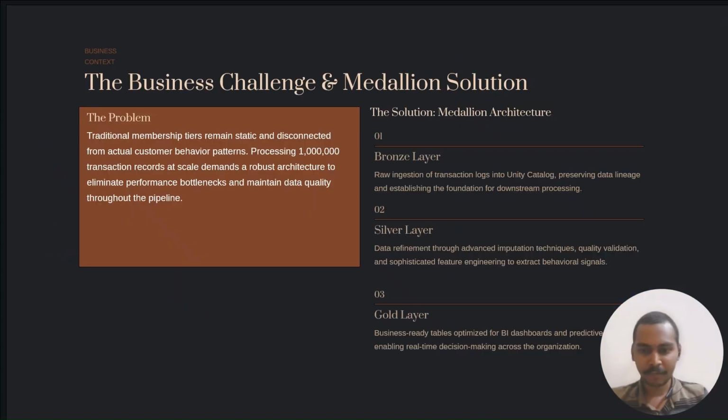Working with data of this caliber, 1 million rows, requires more than a script, it requires architecture. So I implemented Databricks Medallion Architecture. Starting with the bronze layer, I uploaded the raw dataset into the Unity catalog. In the silver layer, I performed all the heavy lifting like filling the null values, feature engineering, etc. And the gold layer contains the business datasets from which we can create dashboards and valuable insights that you will be seeing shortly.